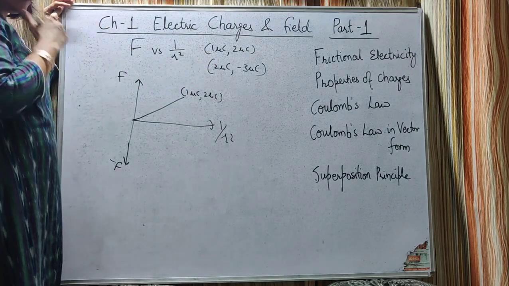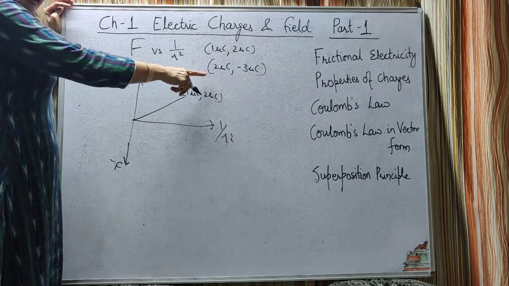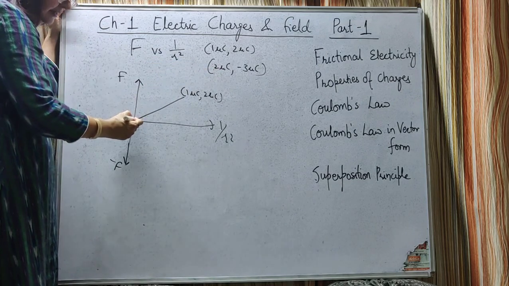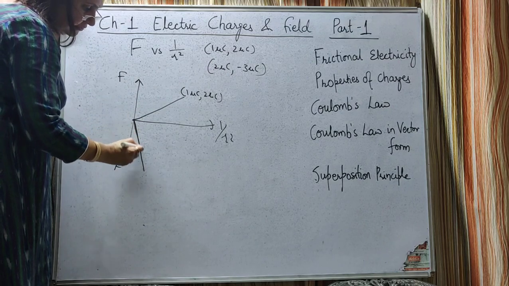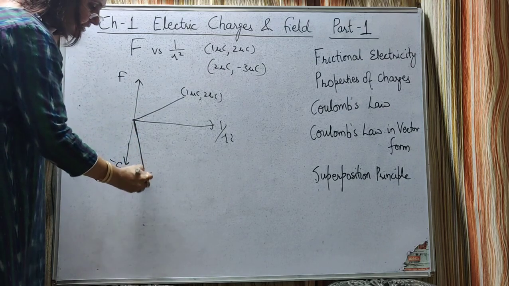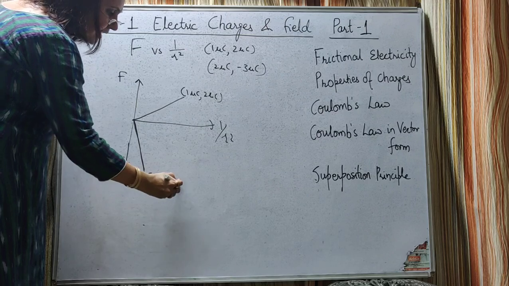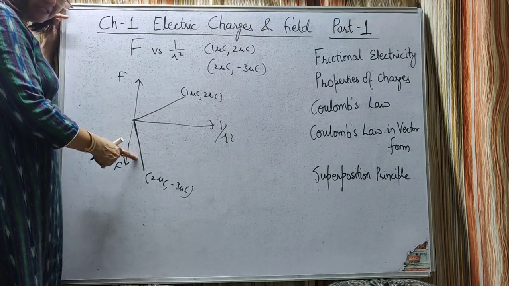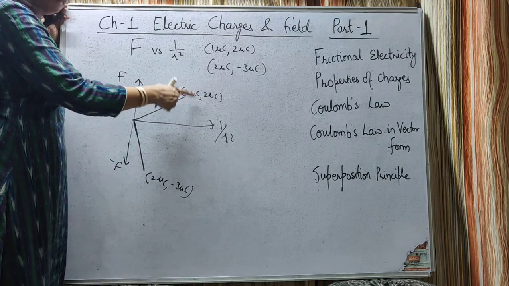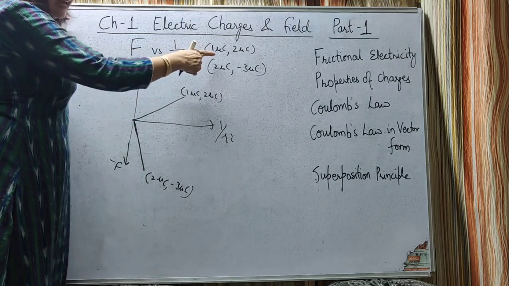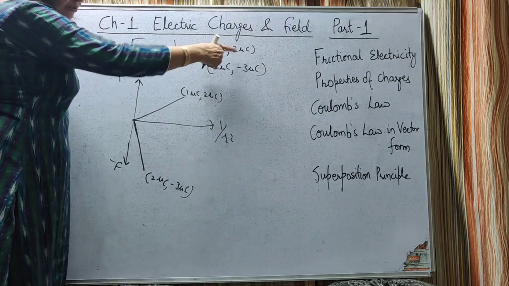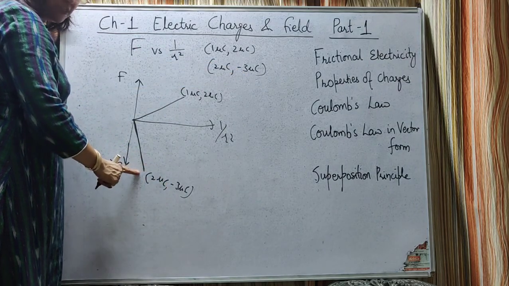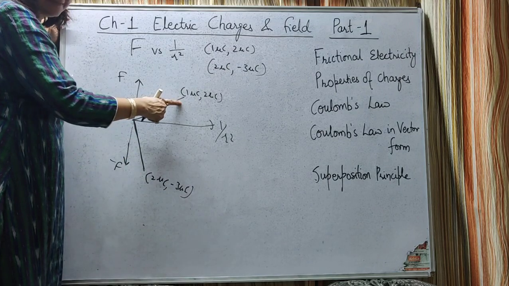For 2 microcoulomb and minus 3 microcoulomb, again the force versus 1 by r square is a straight line, but the force will be negative. So where will be the curve? It will be along the negative force axis. This is for 2 microcoulomb and minus 3 microcoulomb. Also you can see that the slope of this line for this pair will be greater than for the other pair. Why? Because force is directly proportional to Q1 into Q2: 2 into 1, 2 units, and here 2 into minus 3, minus 6 units. So the slope of the line will be more as compared to this.